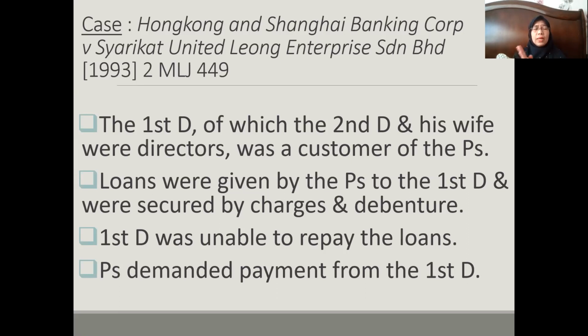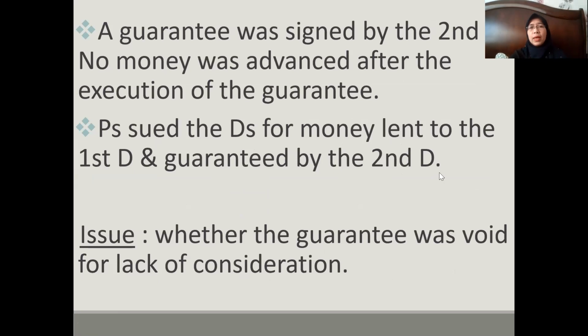And what happened was that later the company was unable to repay the loans. So now Hong Kong and Shanghai Banking Corporation (HSBC) demanded payment from the first defendant, from the company. And because of that, there's another transaction here. There's another document signed. A guarantee was signed by the director, the second defendant.